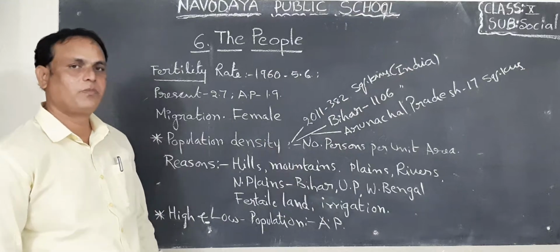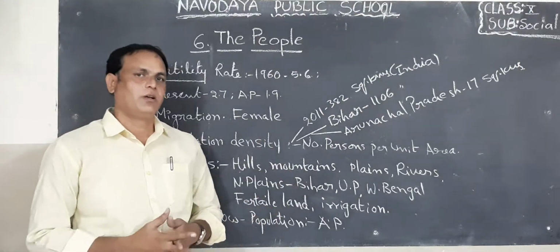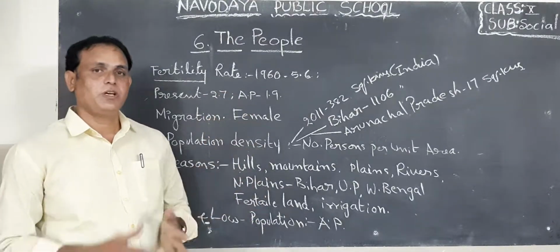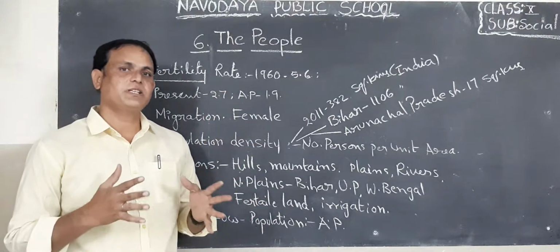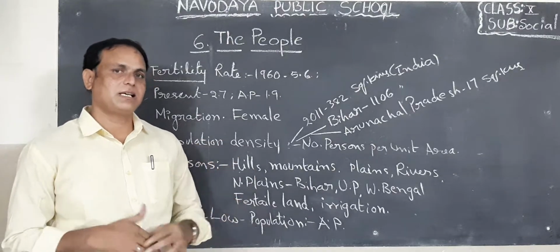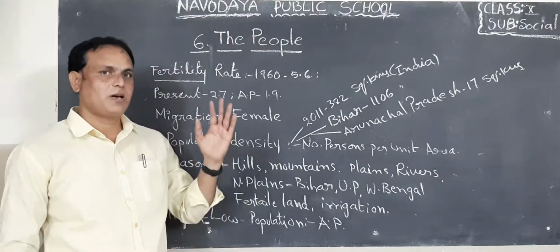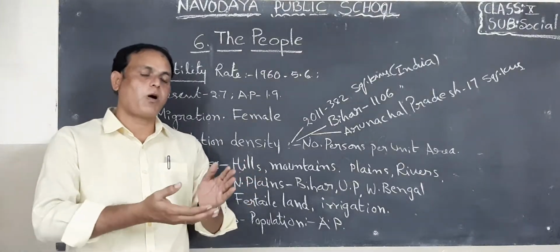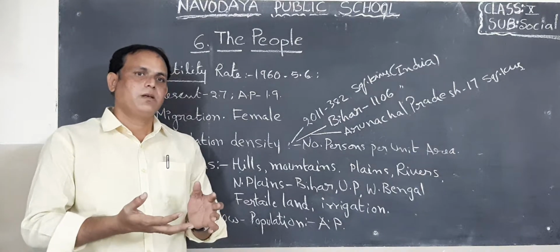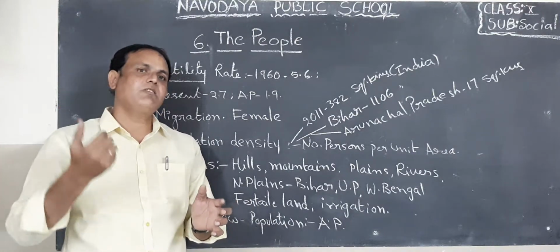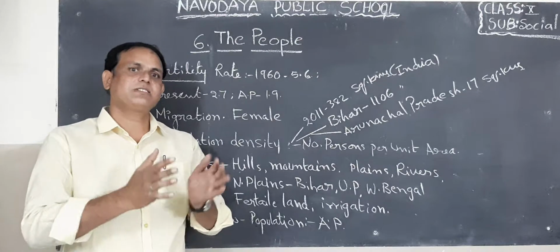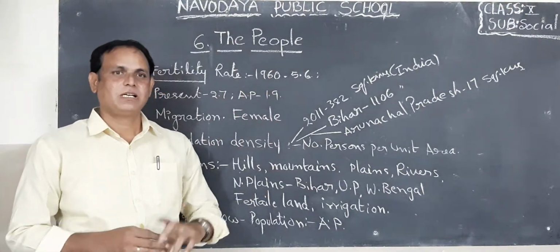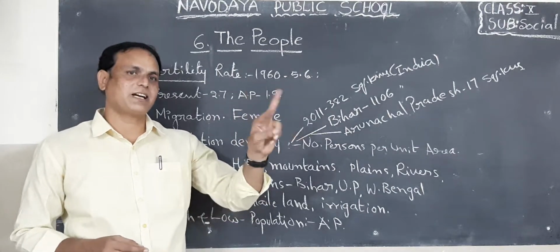Good morning, children. Now, this is 10th class social studies. This is the 6th lesson. In the previous class also, we discussed many points in the 6th lesson. What is that 6th lesson? The people. Actually, children, the population is growing year by year abundantly or dangerously. For example, China occupied first place in population. After that, India occupied second place.